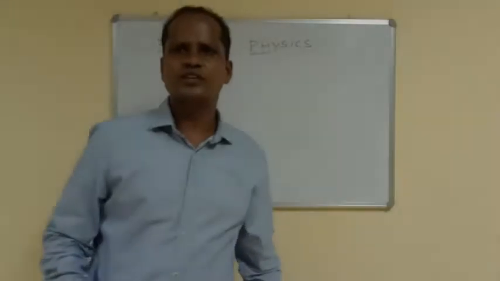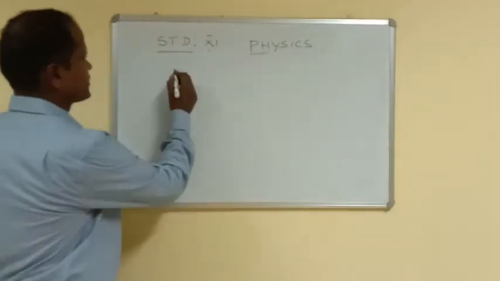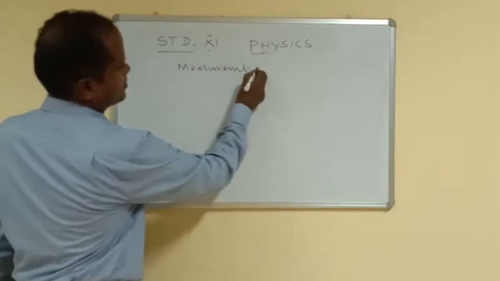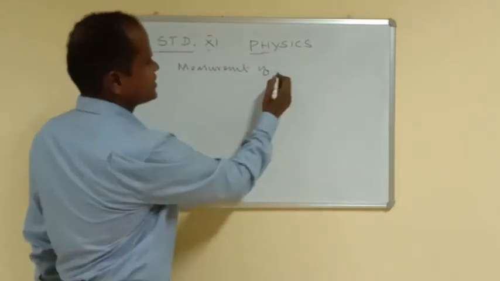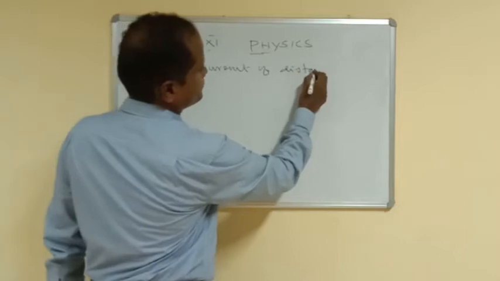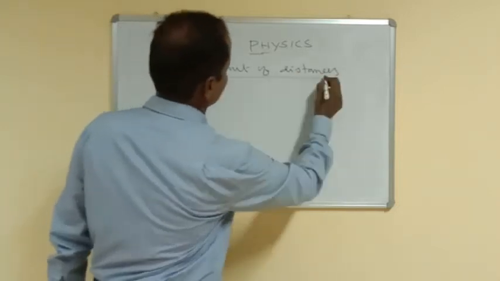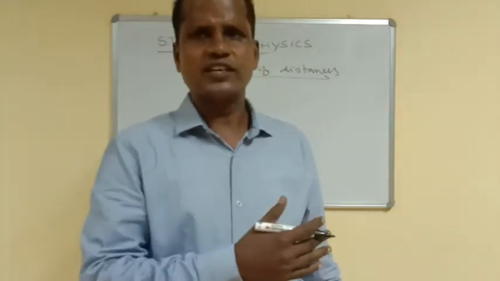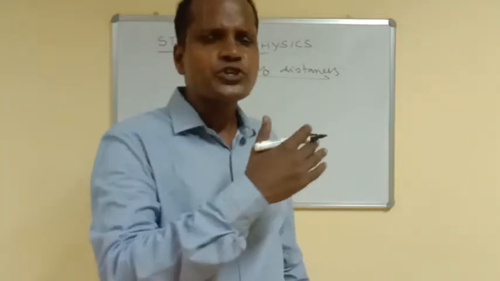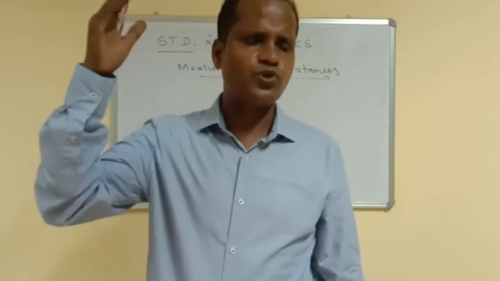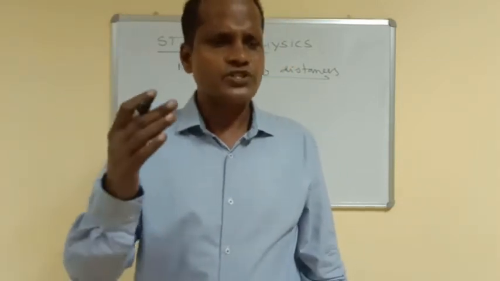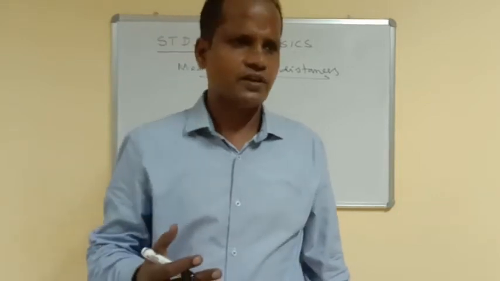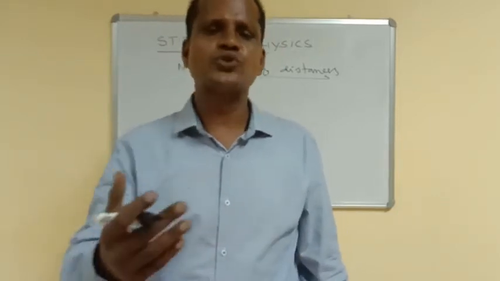Measurement of distances. Here there are two types of distance. First we can see what is measurement. Already I have told you, measurement is essential for physics. Without measurement there is no physics.